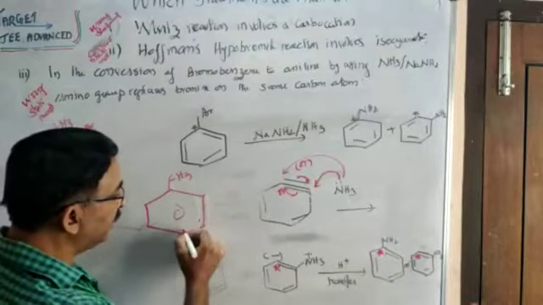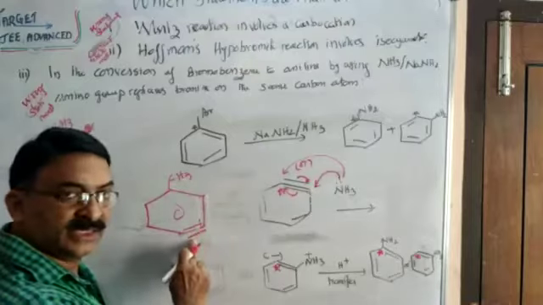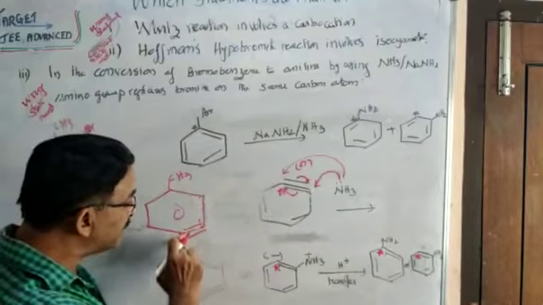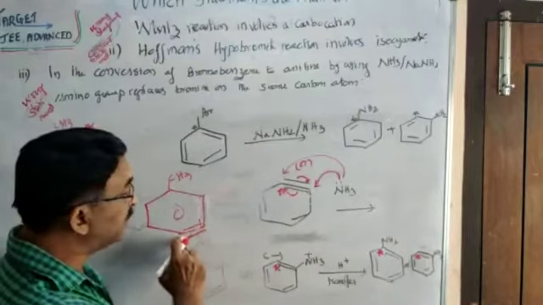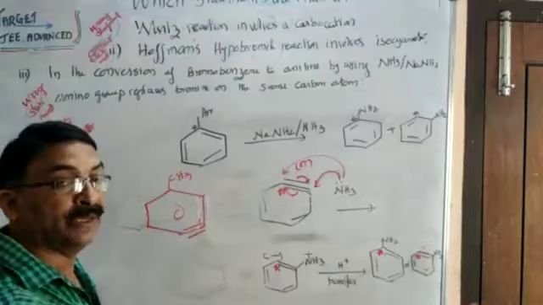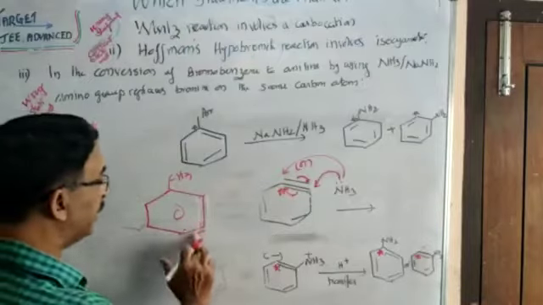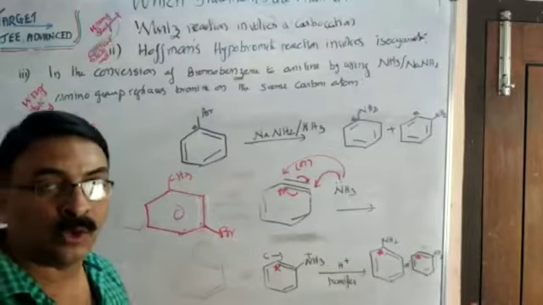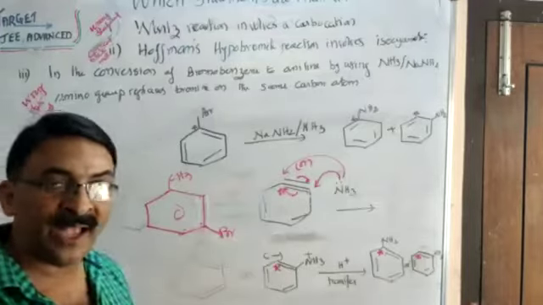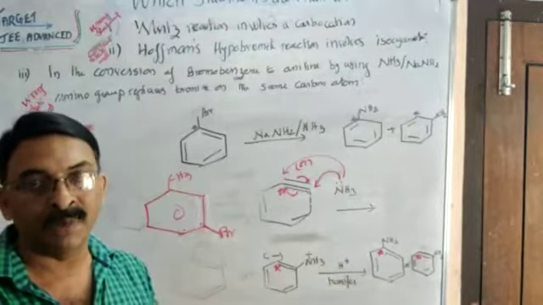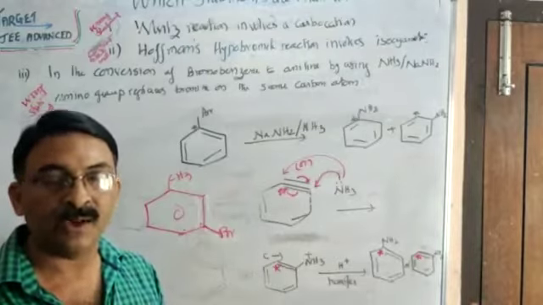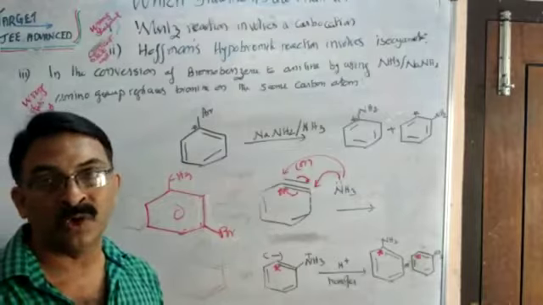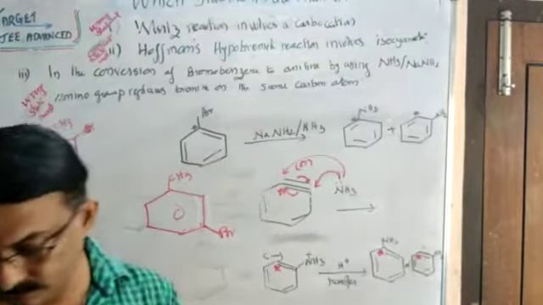Agreed. On the other hand, it may even form like this because both the adjacent positions are vacant. If the amino group gets attached over here, you get the para variety. If it attaches over here, you again get the meta variety. So what I mean to say, if you are taking this compound, you may get ortho, meta and para toluidine as the products. There may be a difference in which is major and which is minor, but all three can be formed if you are starting with metabromotoluene. Okay? Right.